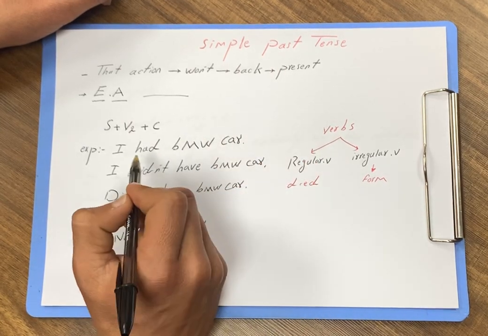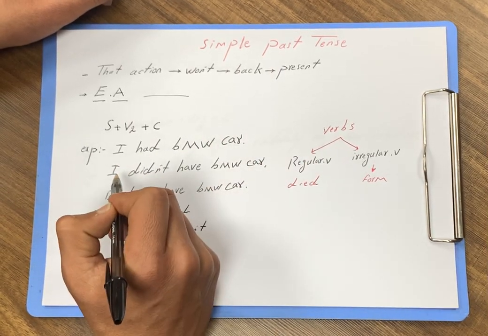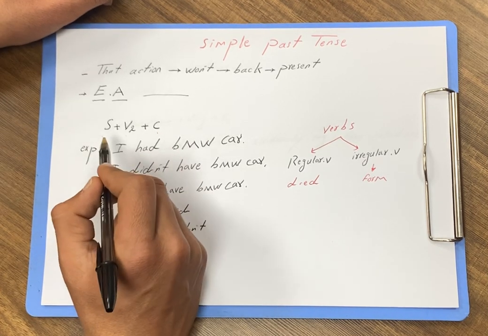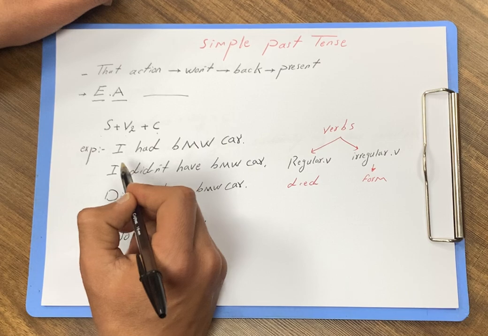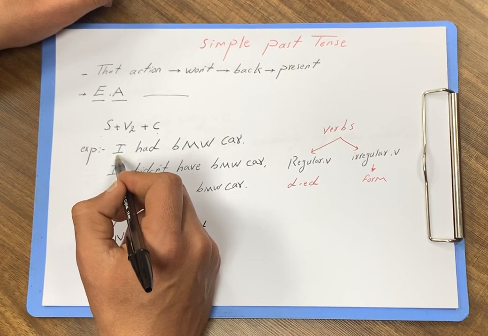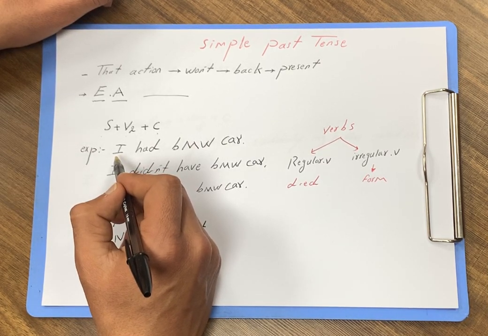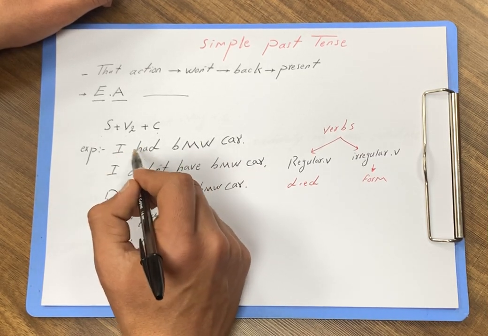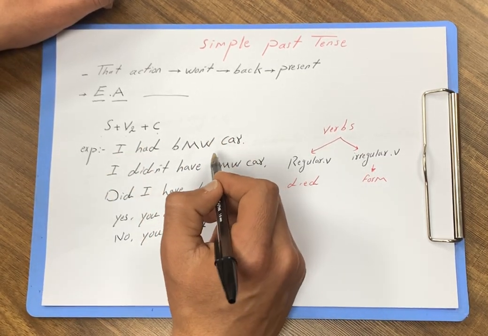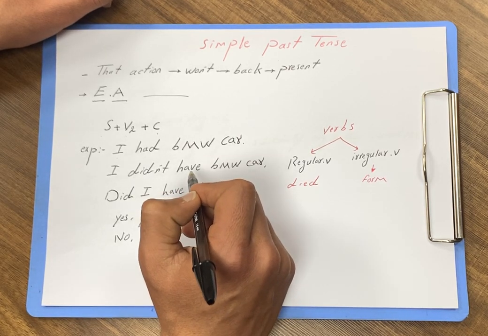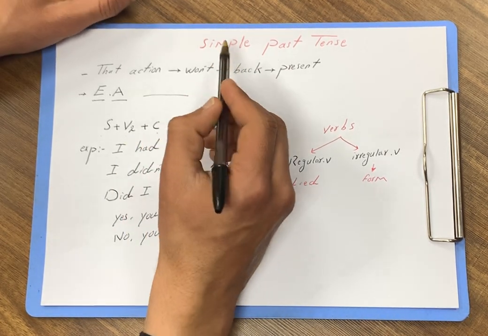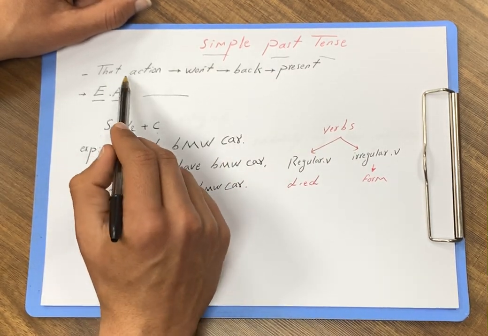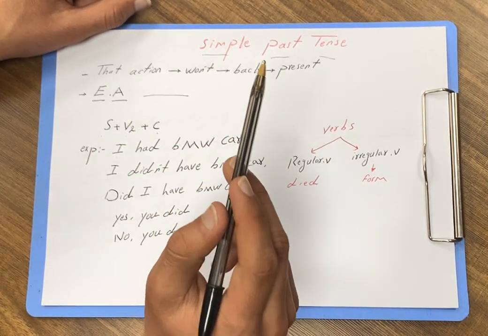For instance, if I say, I had a BMW car, as you know it is a structure: subject plus verb 2 plus complement, and the subject can be a noun or a subject pronoun, it doesn't matter, so the ball is in our court. If I say I had a BMW car, it means in the past I had a BMW car, but now I don't have any BMW car. That's why I used simple past tense. It's because of this definition that the action won't come back to present time.